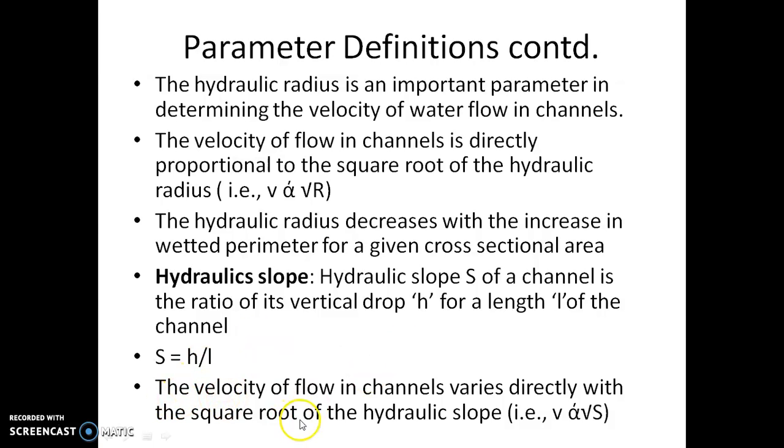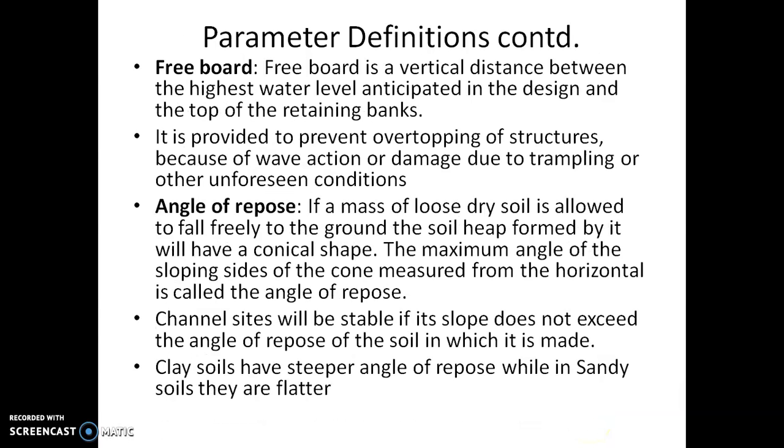Then the velocity of flow in channels varies directly with the square root of the hydraulic slope. So it is also found that V is directly proportional to the square root of the hydraulic slope. One is V directly proportional to the square root of R, another is V directly proportional to the square root of S. Later we are going to convert this into a formula.